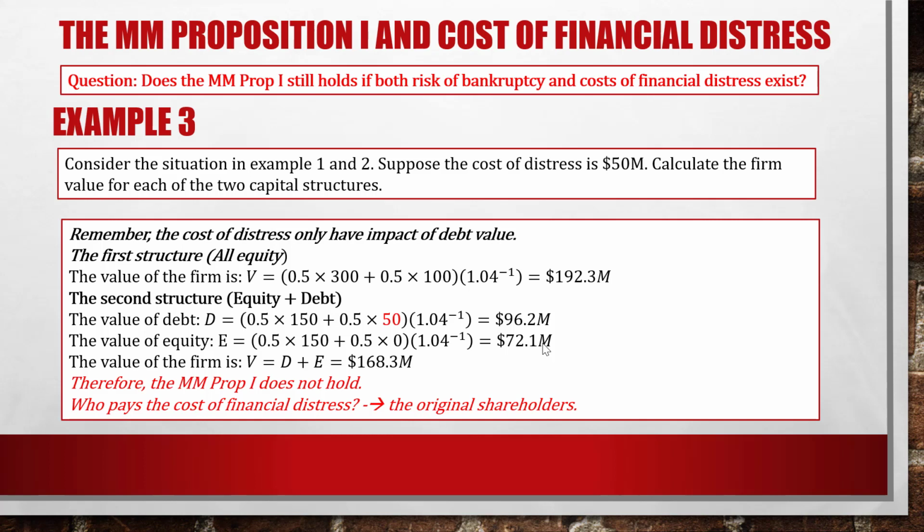So we see that the first structure and the second structure have different firm values. That means MM proposition 1 does not hold in this case. You see that? So in case of financial distress or bankruptcy, MM proposition 1 doesn't hold. And one question: who pays for the cost of financial distress? And the answer is the original shareholders.